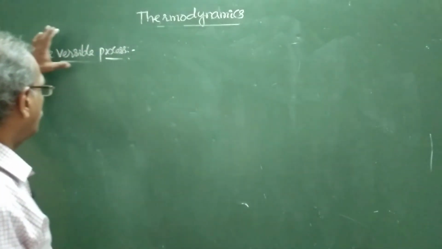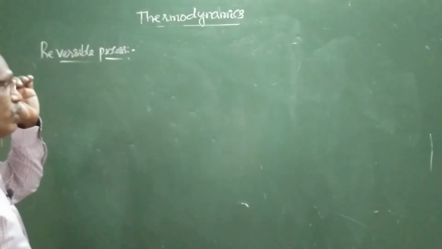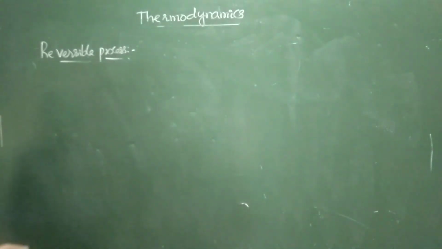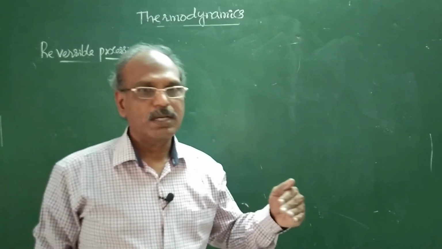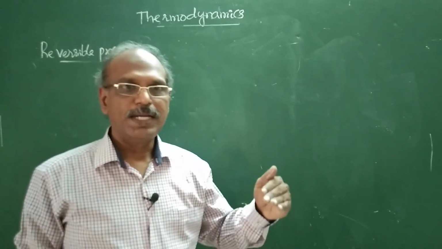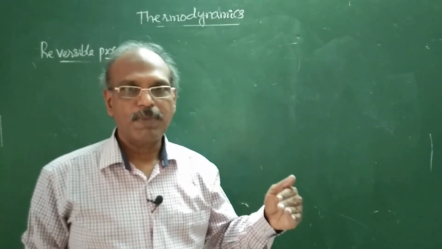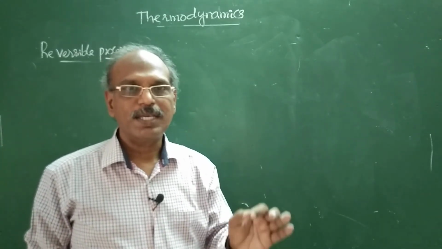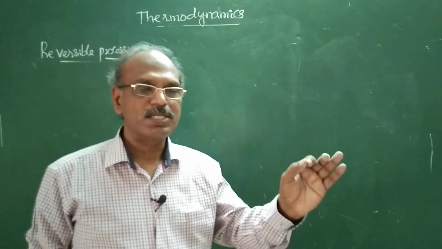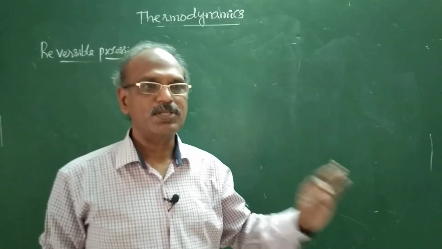First, let's see about a reversible process. Reversible means if a system has undergone some change and it can be brought back to the original state without causing any change in the surroundings.